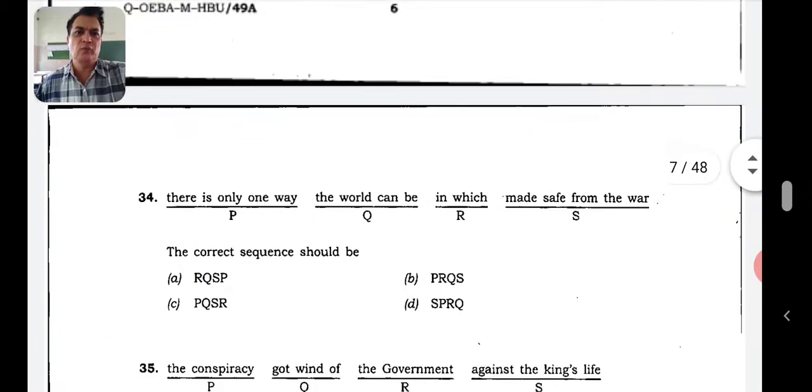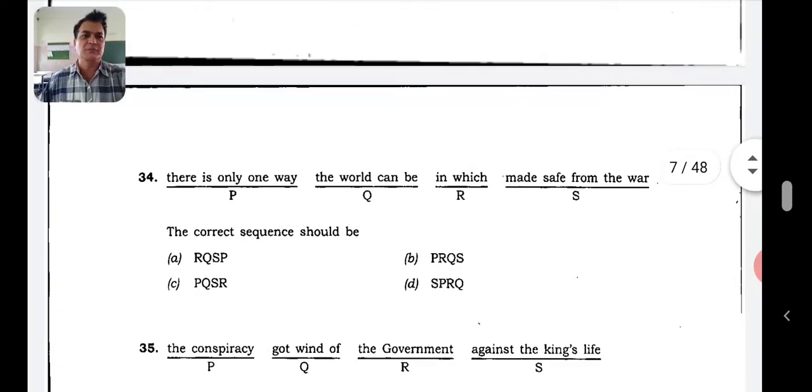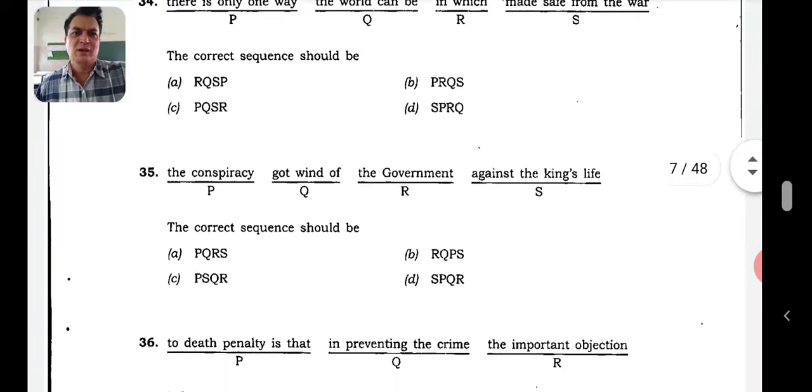There's only one way the world can be in which made safe from the war. There's only one way in which the world can be made safe from the war. So here PRQS, is it there, that option? Yes, B is the right answer. PRQS. So let's go to the 35th one.